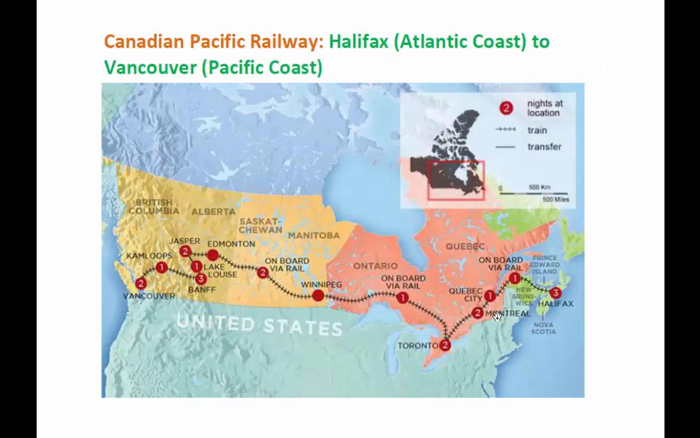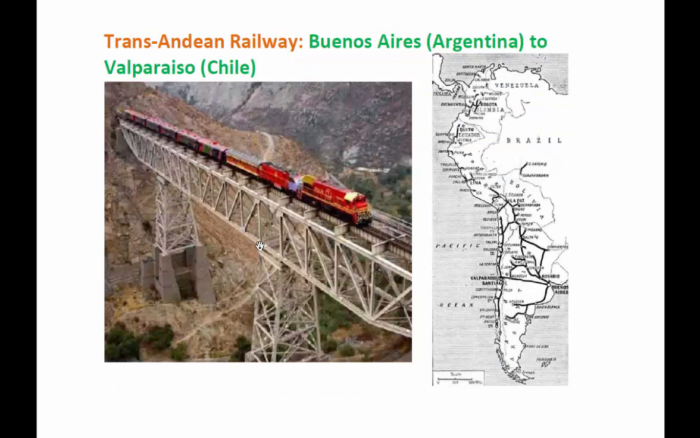The next one is the Canadian Pacific Railway. It connects Halifax on the Atlantic coast, or in the eastern part of Canada, to Vancouver, which is on the western or Pacific coast of Canada. Another one, Andean Sea in South America.